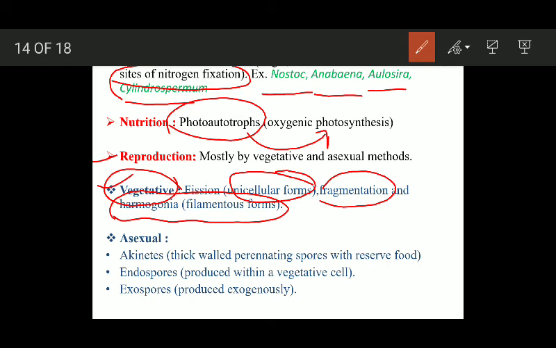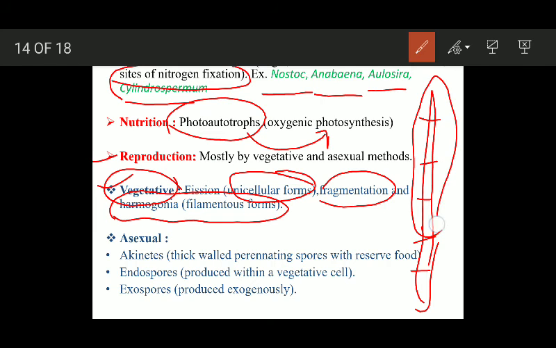For example, this is a filament composed of many cells, a filamentous blue-green alga. These filaments, composed of a few cells, break down, and this whole fragment is known as a hormogonium. It acts as a vegetative propagule.